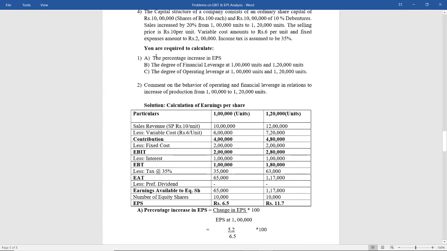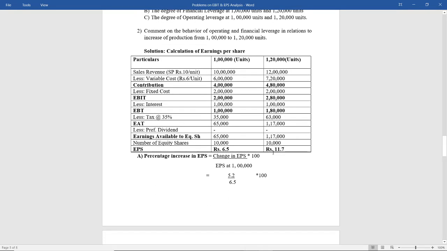Now in the first question they are asking the percentage increase in EPS. So how do you calculate the percentage increase in the EPS? First you calculate the difference. What is the increase? 11.7 minus 6.5. So what is the increase? It is 5.2. Now this increase we have to see in the form of percentage. 5.2 is the change in the EPS, increase in the EPS.